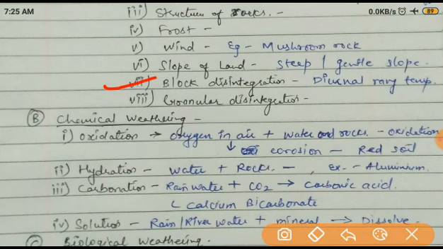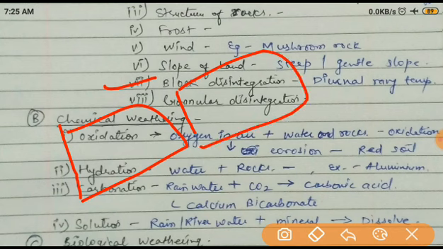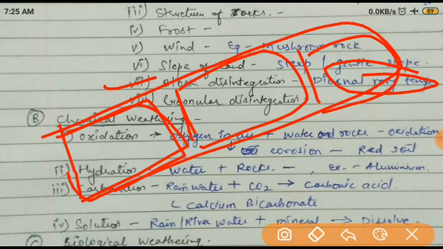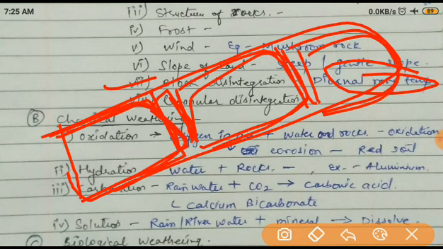Next one, it is the block disintegration. Block disintegration, it means what? Now there are some block structures in some areas. Because of this diurnal range of temperature, it means in the daytime very high, in the night time low. So what will happen? This is a single rock. Because of this high temperature, this rock is breaking down in big pieces. So this is called the block disintegration. Disintegration means the breaking down or fragmentation.